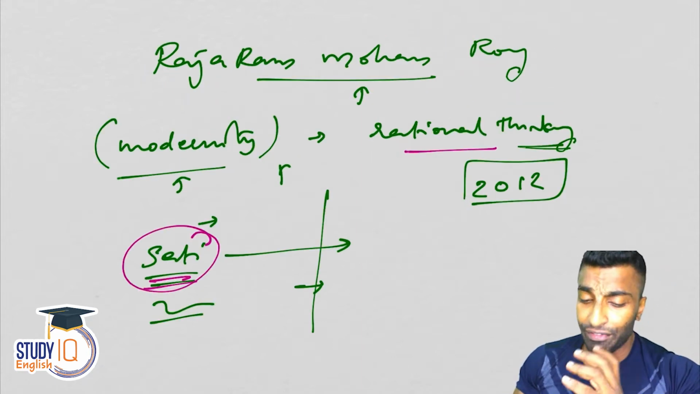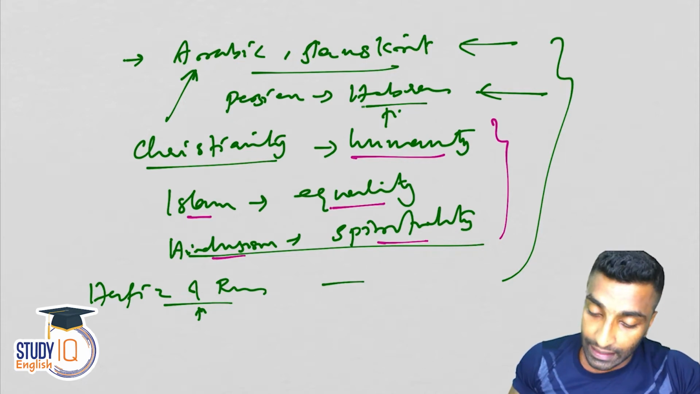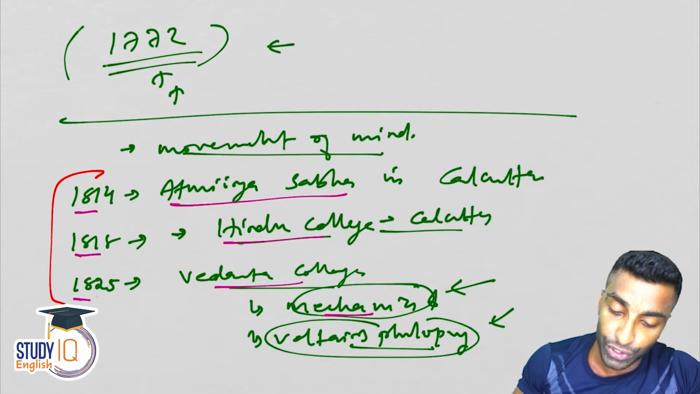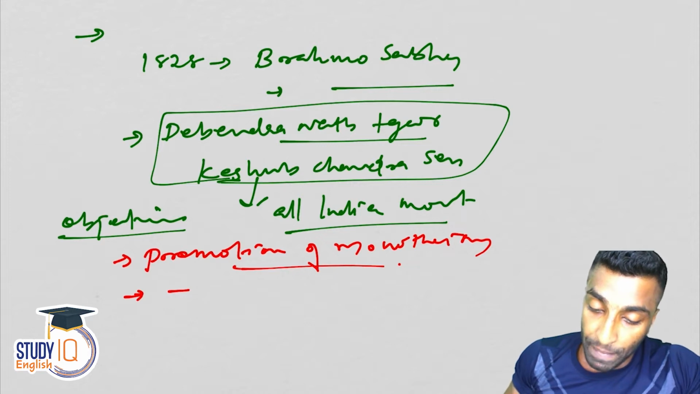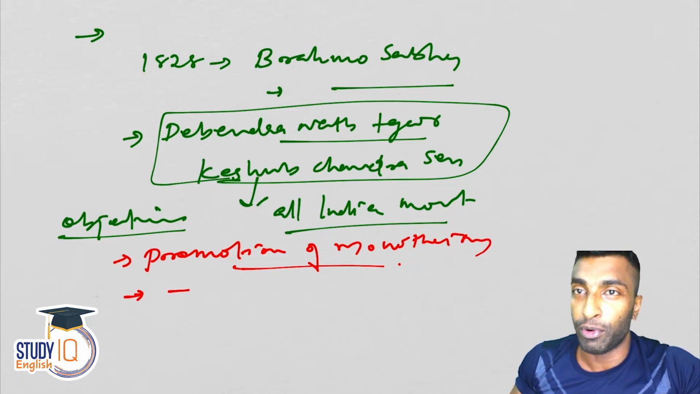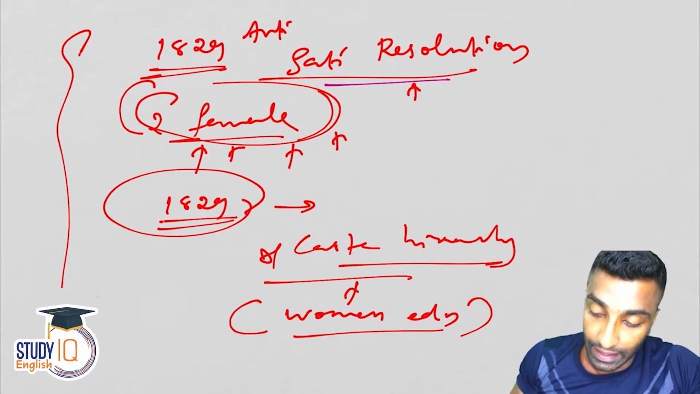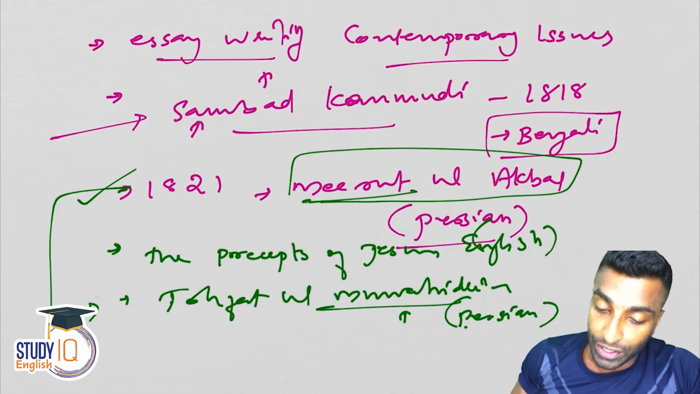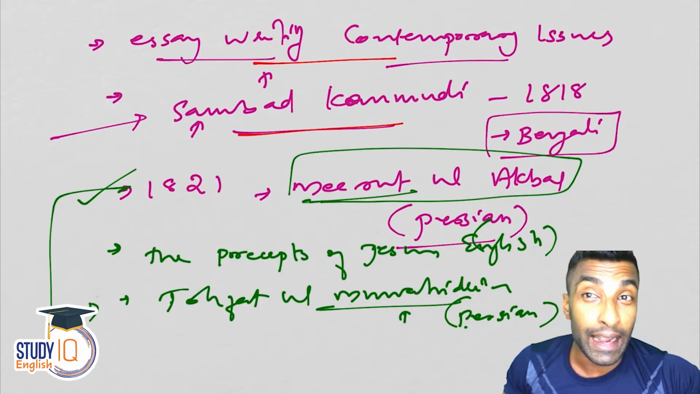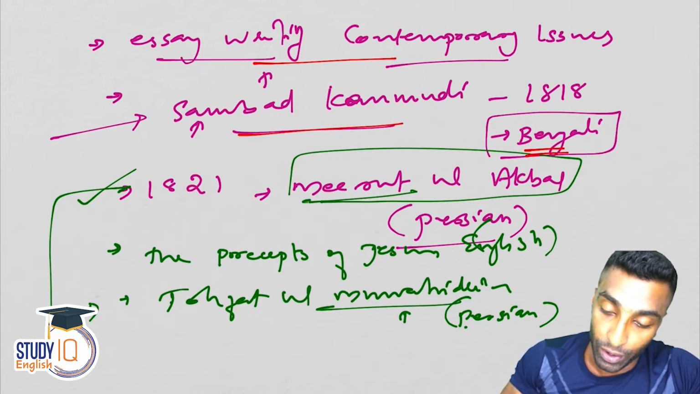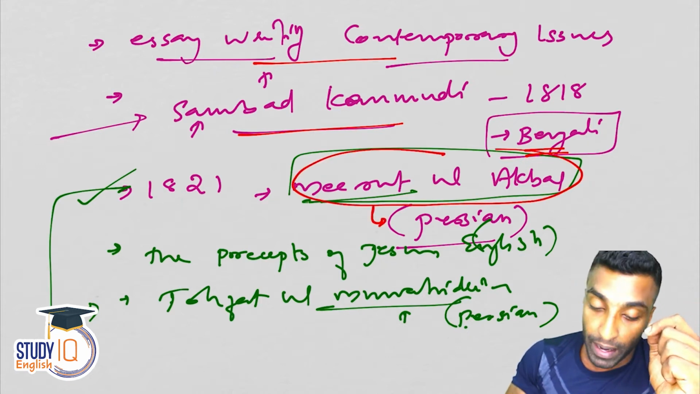And then we discussed Rajaram Mohan Roy, why he is called the father of modern India, his contributions and other things we have covered. These are a few facts which you need to remember. Atmiya Sabha, Hindu College, Vedanta College, all those things we have covered. And then Brahmo Sabha, and the objectives: promotion of monotheism, and he opposed idol worship. Then the Sati related contribution, and his literary contribution, the essay writing on contemporary issues, Samvad Kaumudi, which was the first Indian language newspaper, published in the Bengali language. And just remember this, Miratul Akbar, which was in Persian language by Rajaram Mohan Roy.